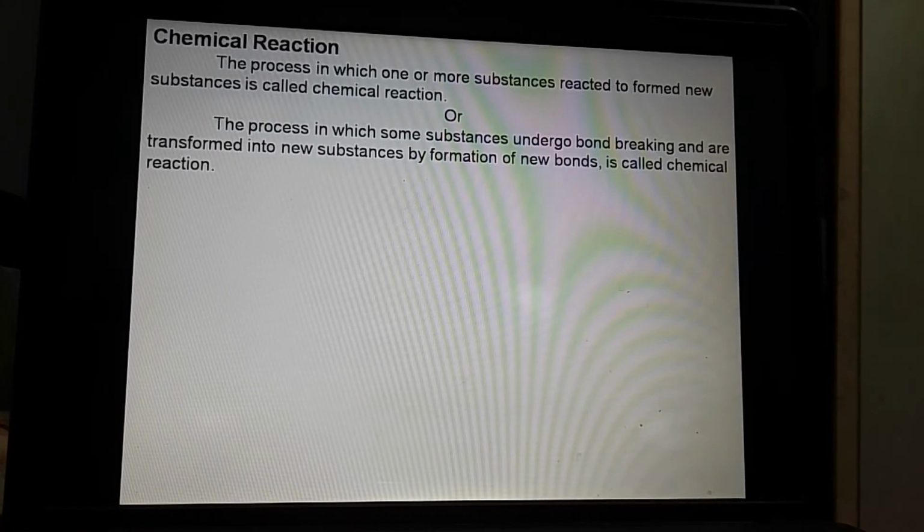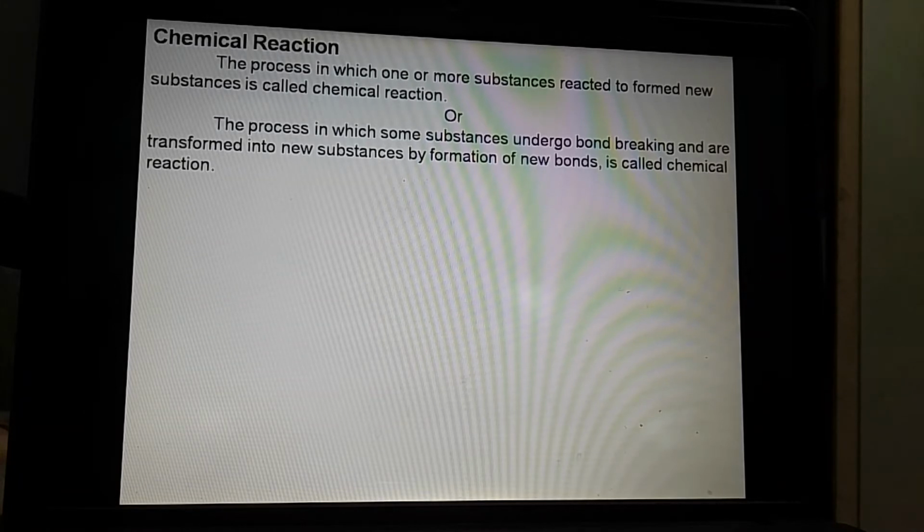Now we will see the next topic, that is chemical reaction. Now when we see chemistry, in that case this chemical reaction is most important. Now what is this chemical reaction? That we will see. The process in which one or more substances react to form new substance is called chemical reaction.